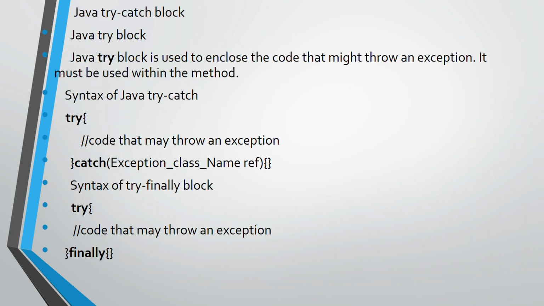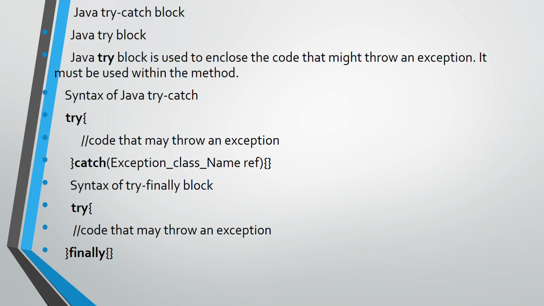The next part is how we write the try and catch block in our program. First is the Java try block. The try block is basically used to enclose the code that might throw an exception. It must be used within the method. The syntax for a Java try catch block is that we use the keyword try, then write opening braces, then write the code where we expect an exception, then closing brace. Immediately after the closing brace, we write the catch block. In the catch block, we specify the exception class name and the object